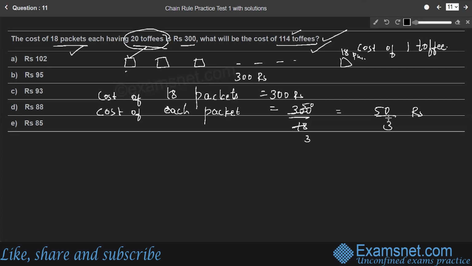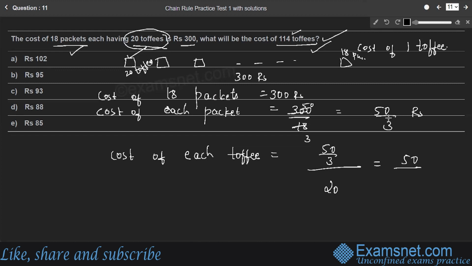In each packet, there are 20 toffees. What is the cost of each toffee? Each toffee is equal to, so the total cost of each packet is 50 by 3 rupees, and there are 20 toffees in each packet. Therefore, the cost of each toffee is 50 by 3 whole divided by 20. Therefore, it is 50 by 3 into 20, which is 60, or 5 by 6 rupees is the cost of each toffee.